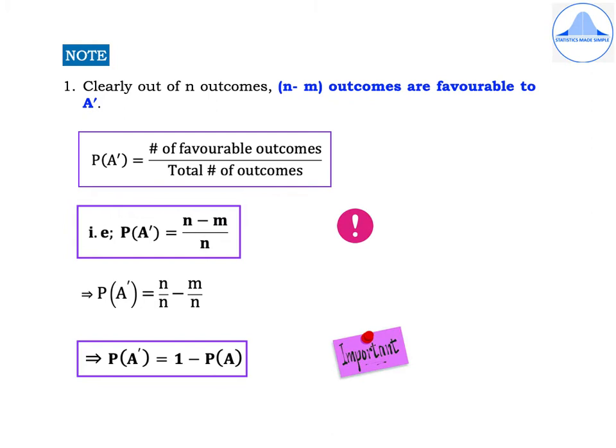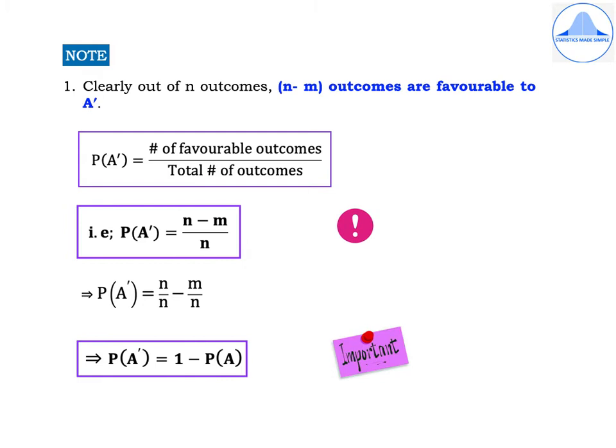Its formula will be P of A dash is equal to number of favorable outcomes divided by total number of outcomes. That is, P of A dash will be equal to n minus m. So what is n minus m? It will be the number of outcomes which are favorable to the complementary event A dash divided by the total number of outcomes, which is n.